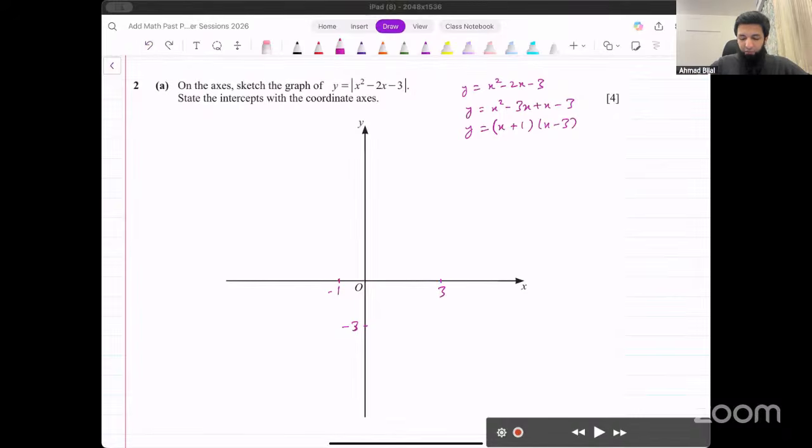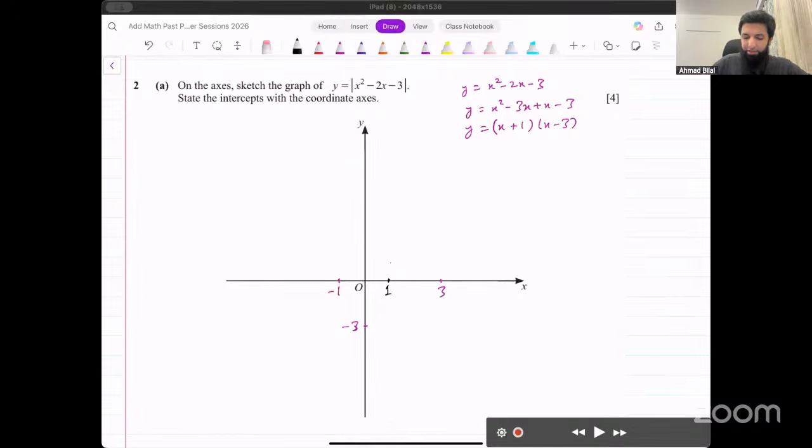The turning point of a quadratic function is always exactly between the two x-intercepts. It's going to be exactly between -1 and 3. That means it is going to be here at the point 1. It's going to be here, the turning point.